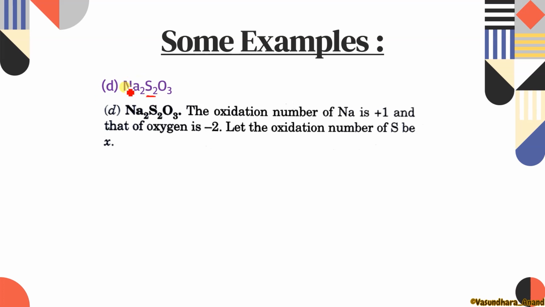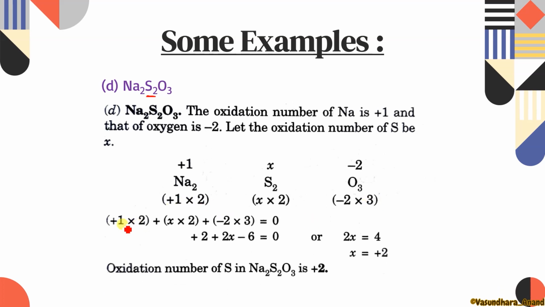Sodium, being a first group element, its oxidation number will always be +1 and oxygen is -2. So one sodium is +1, so Na2 is multiplied by 2. Sulfur is also 2 here, so X into 2 we will write. And one oxygen is -2, with 3 oxygens, so multiplied by 3.